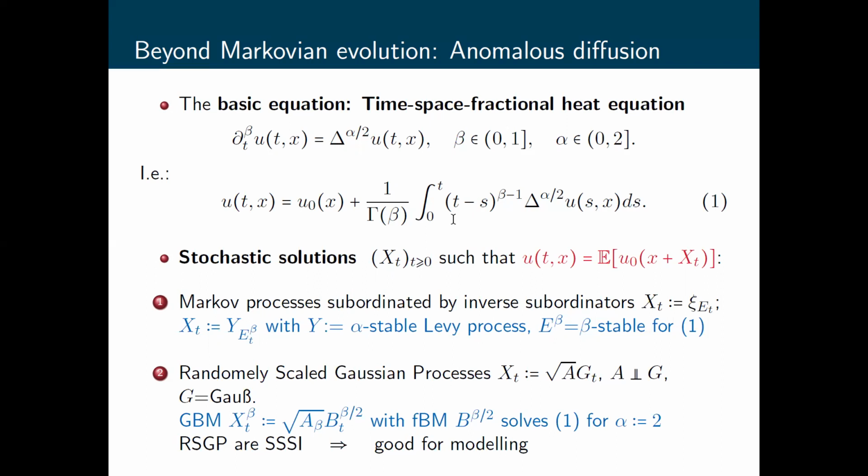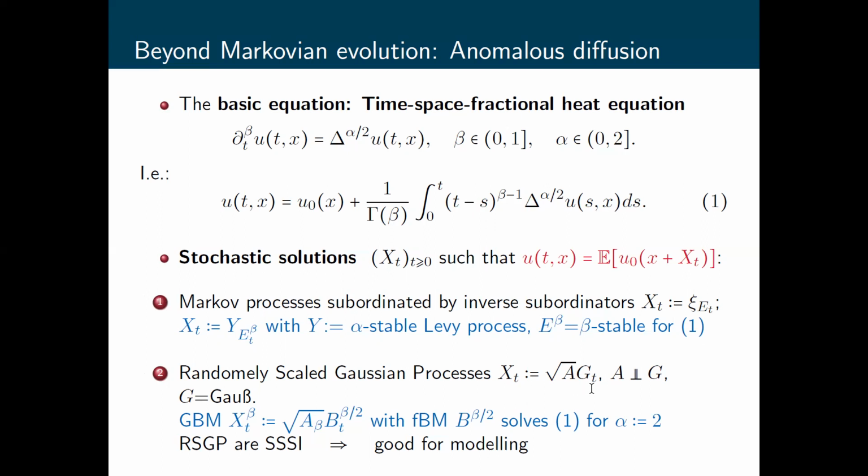Such stochastic solutions are found also for a bigger class of equations. Namely, we can replace the fractional Laplacian by just a generator of a Markov process, and this particular kernel we may replace by any convolution type kernel which corresponds to subordinators, to Bernstein functions, and hence to inverse subordinators. So this class of stochastic processes is used not only for equation 1, but for a whole class of equations of this type. There is also another class of processes, the so-called randomly scaled Gaussian processes.